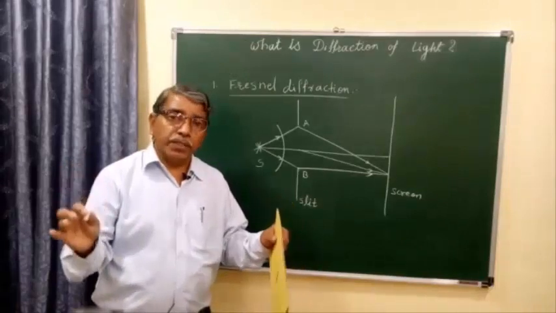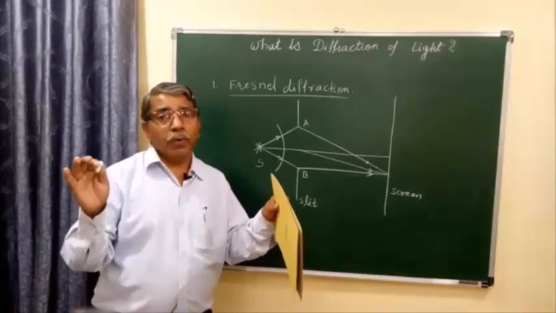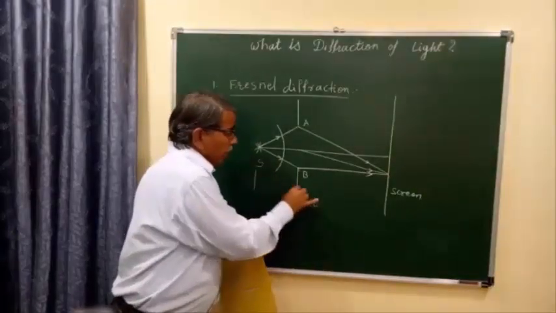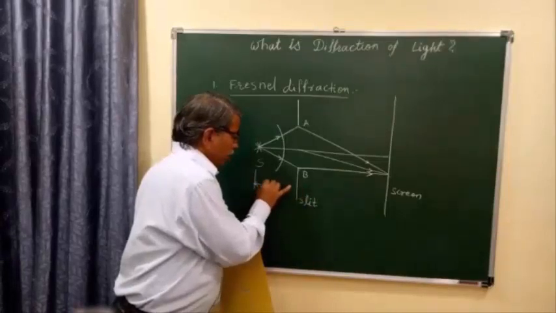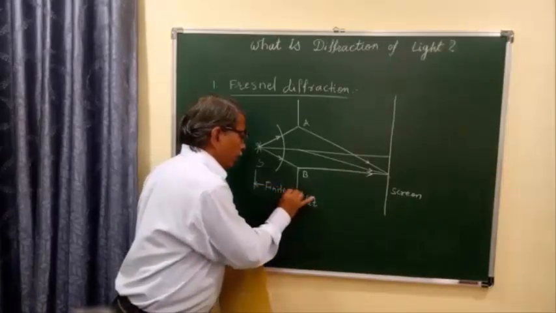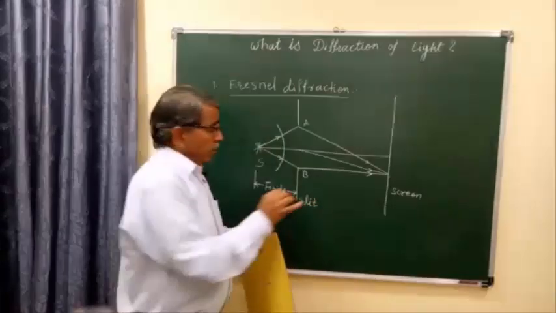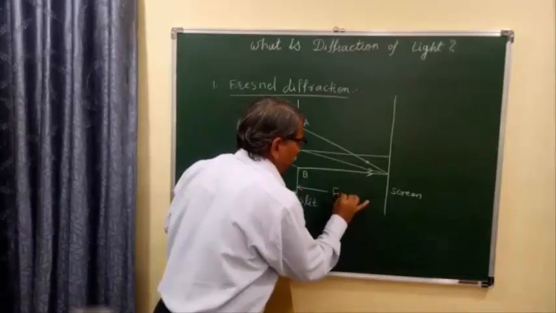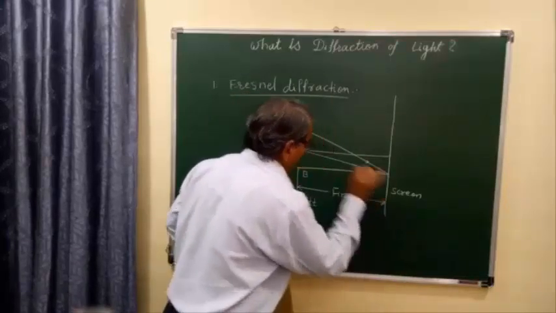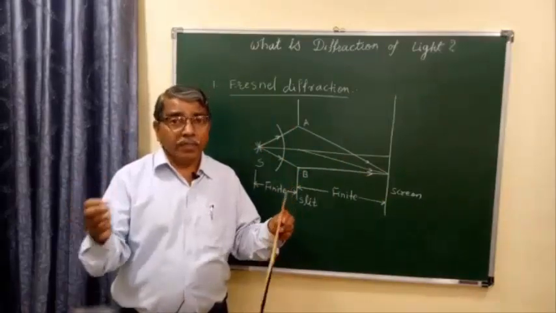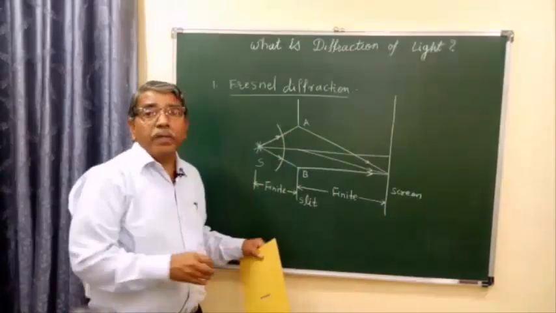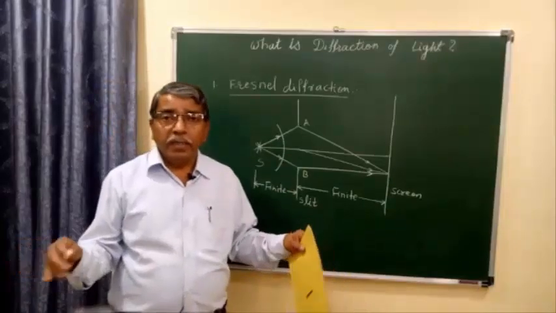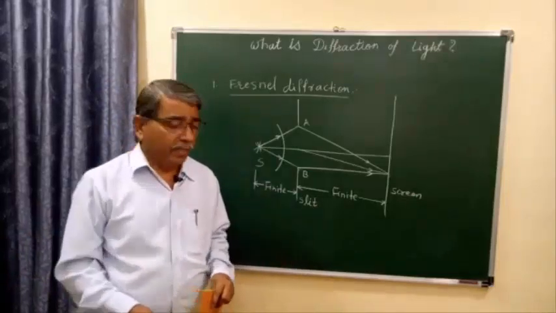So in case of Fresnel diffraction, there are two important things. Number one, the distance between source and slit is finite, and the distance between slit and screen is also finite. And the second important thing is a spherical wavefront arriving at slit AB.